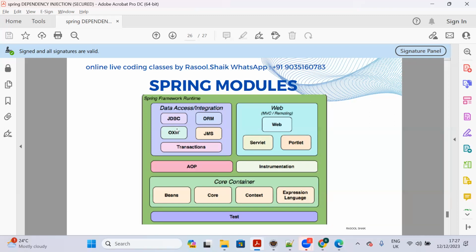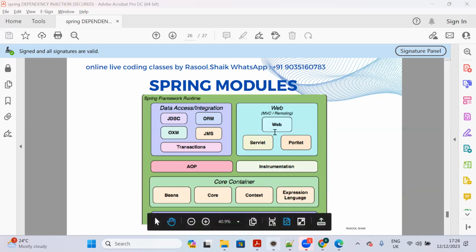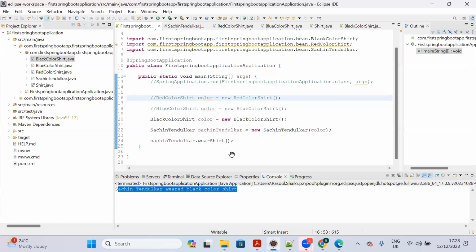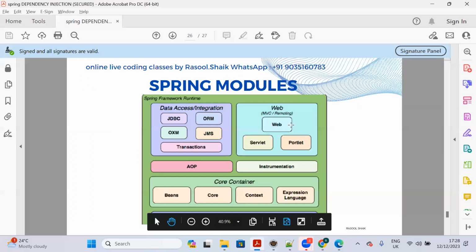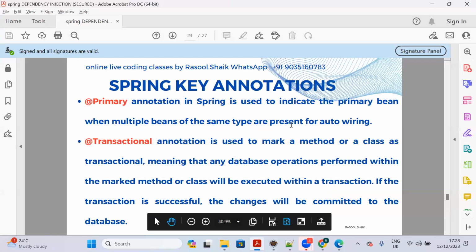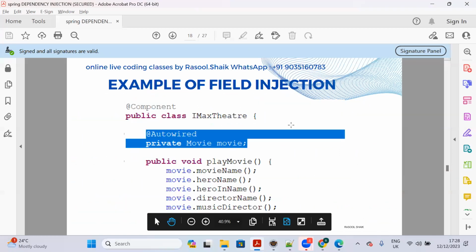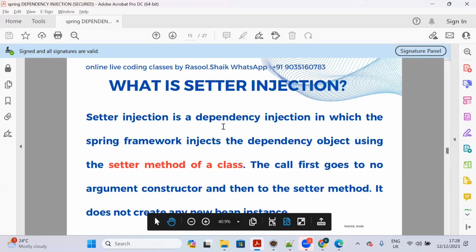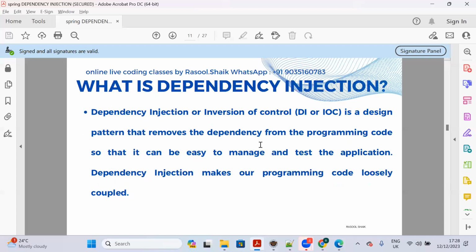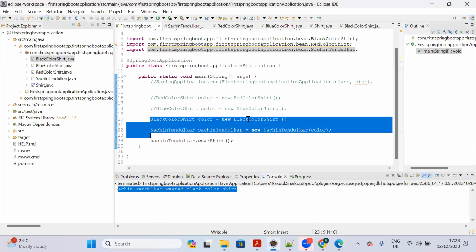So in this lecture you understood what is loosely coupled programming. After tomorrow's lecture, I will explain what is dependency injection and what is application context. Here I can see one more problem. So here you can do another way also, guys.